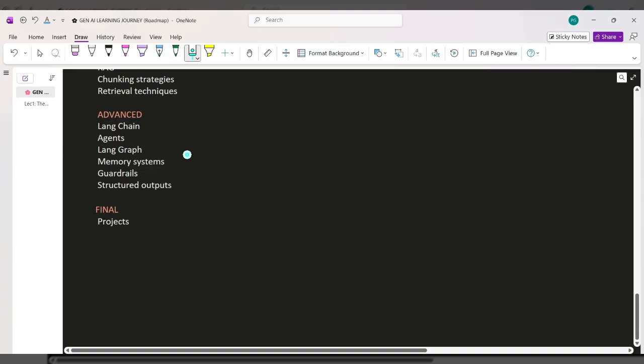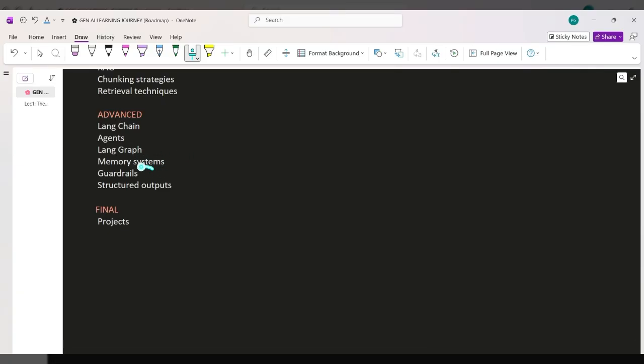Now, tools and architecture: LangChain, agents, memory systems, guardrails. This is for security. And if you are a good developer, your prime focus should be on security, and your outputs should be structured. So if you follow this roadmap step by step, you won't just learn AI, you will actually be able to build AI systems.